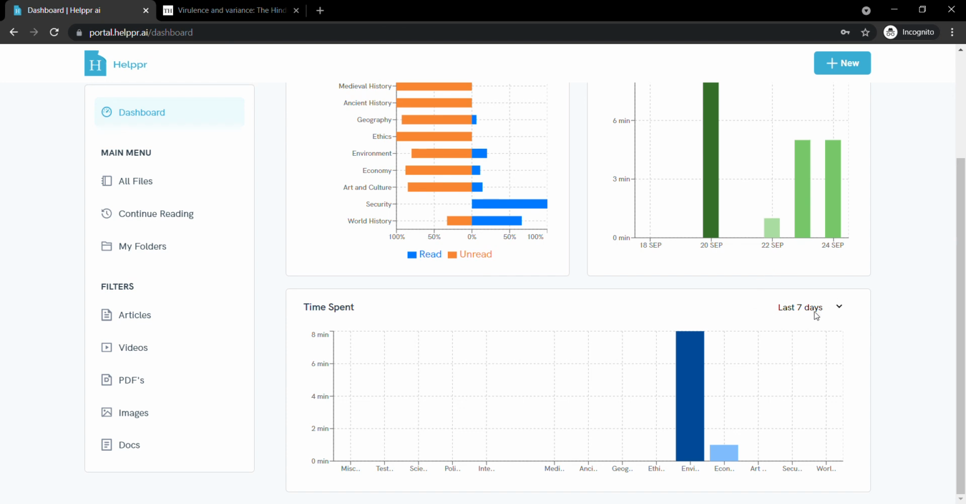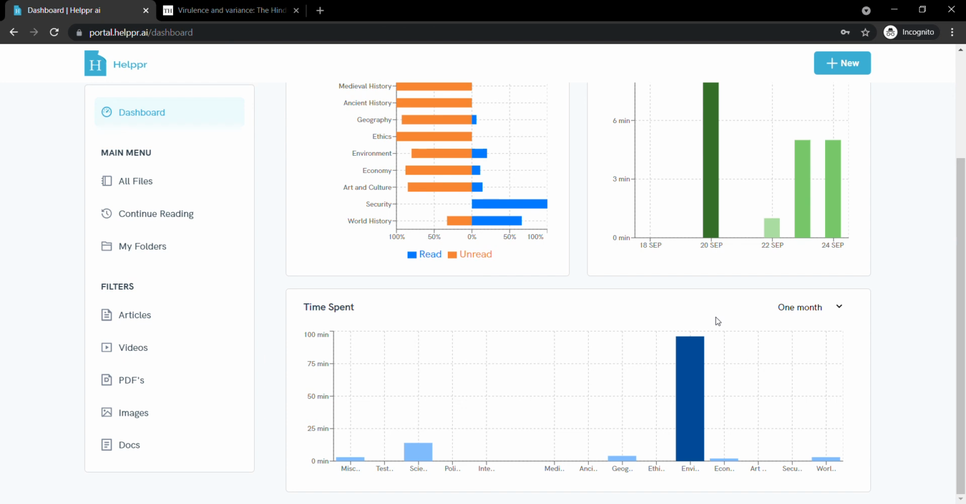Now, if I see the data of 1 month, on environment, I'm spending a huge amount of time. In science and tech, I spent less, and geography, I spent way less time in the last 1 month. So this will help you to divide your work or your time accurately between subjects.